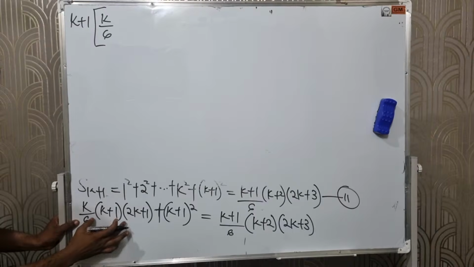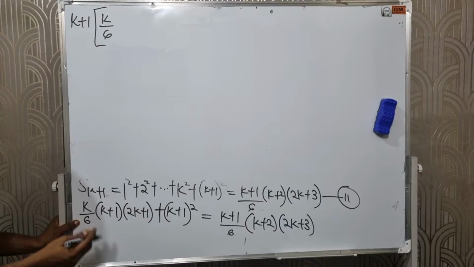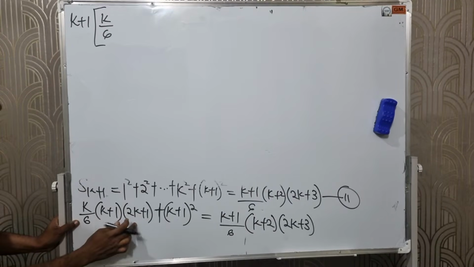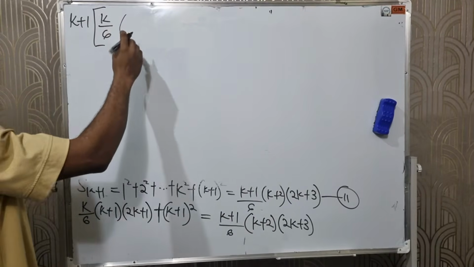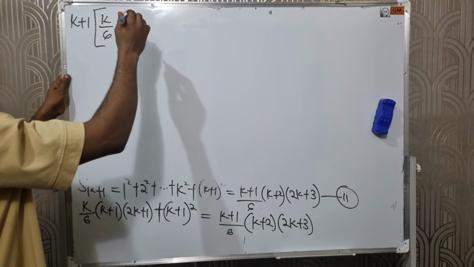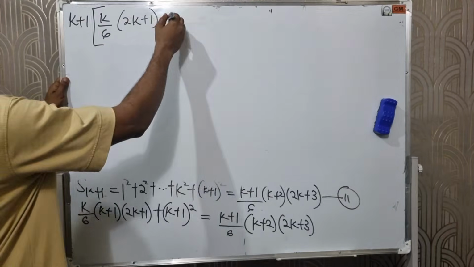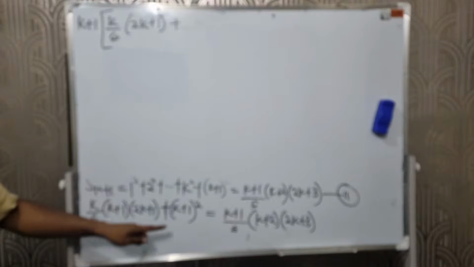Since we divide the whole of this with this, we are left with k over 6 times 2k plus 1, then plus, if I multiply this with this, I come back to this.